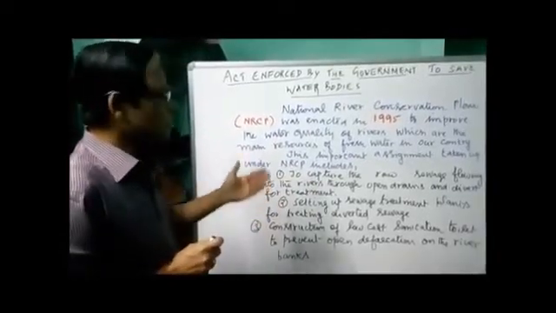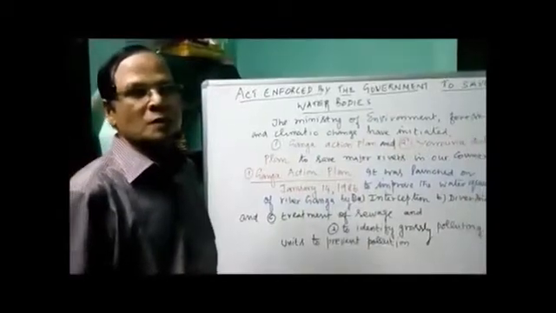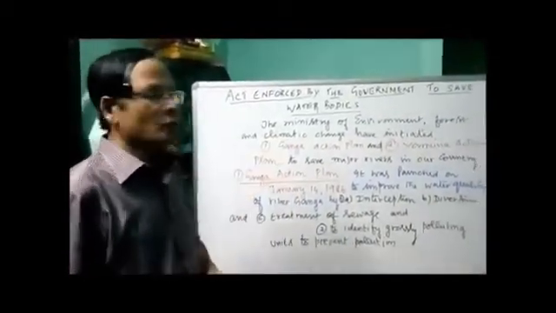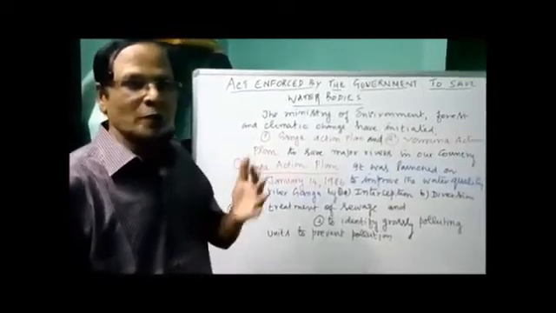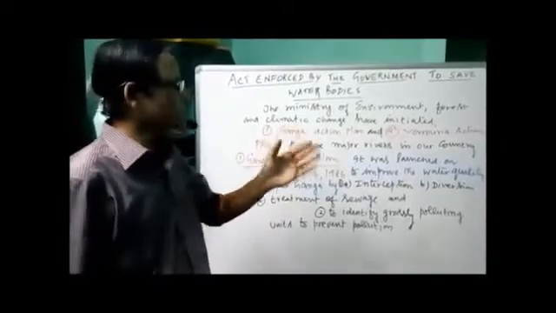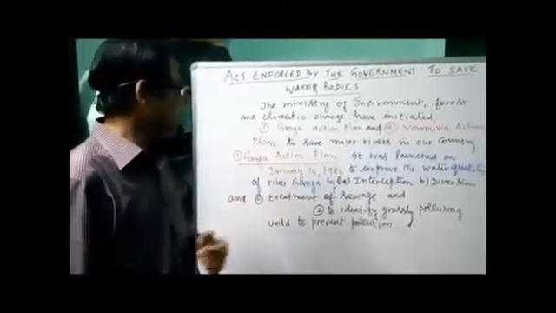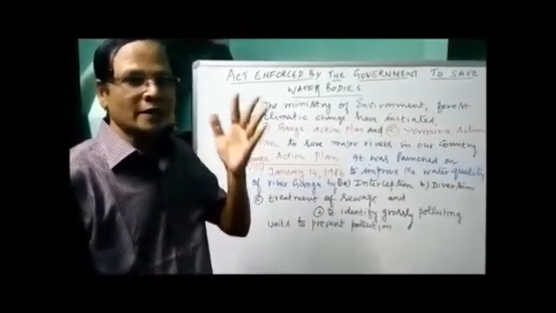Let's talk about the Ganga Action Plan and the Yamuna Action Plan, the next one. The two plans conserve water bodies and save the major rivers in India.